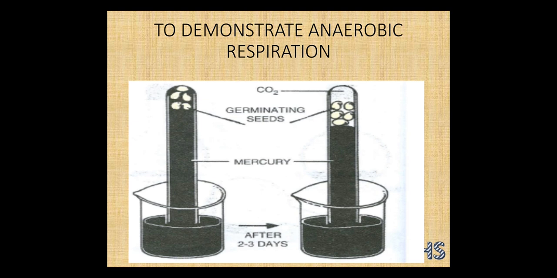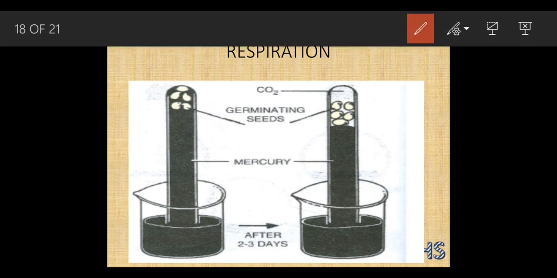Now the last one, to demonstrate anaerobic respiration. First I am going to introduce you to the apparatus. See, this is a test tube. Inside this test tube, I am going to take some 8 to 10 soaked and peeled peas. I am going to introduce them inside this, and I am going to fill mercury inside this, till the top.